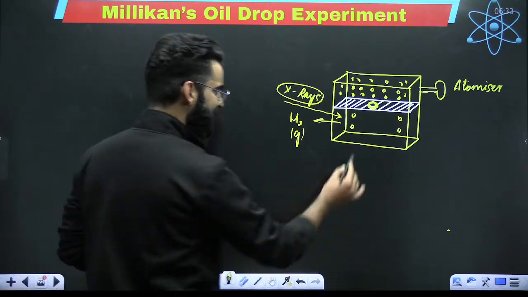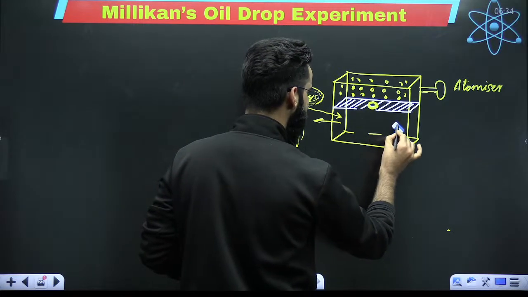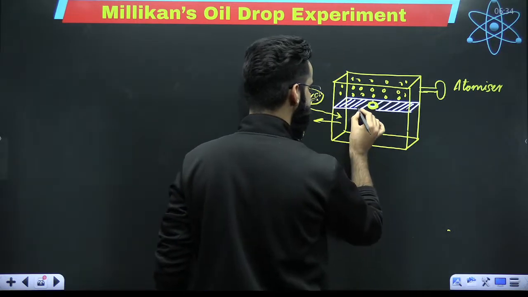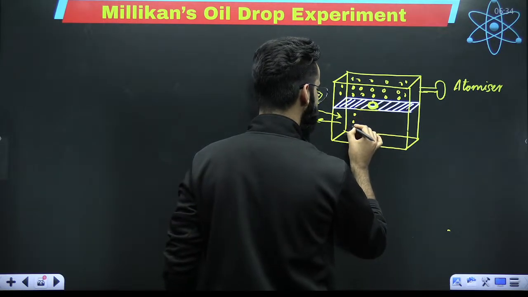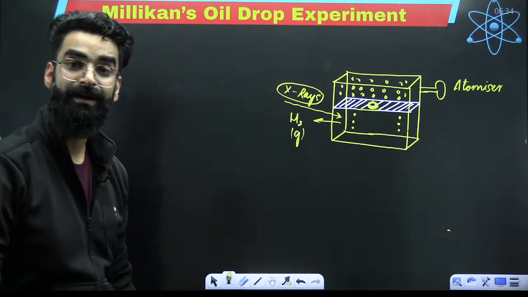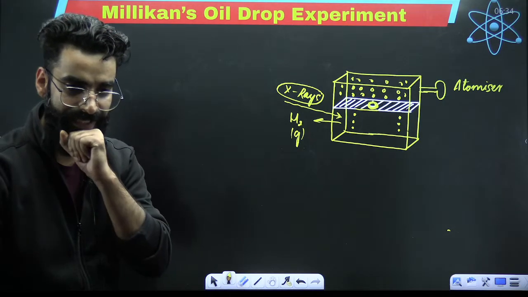So can I say in this bottom chamber, you will find electrons, and with the electrons, you will find H positive ions as well. So there will be a lot of electrons present here. And from where have these electrons come? These electrons have come from the ionization of H2 gas. Okay. Now, my dear students, understand.